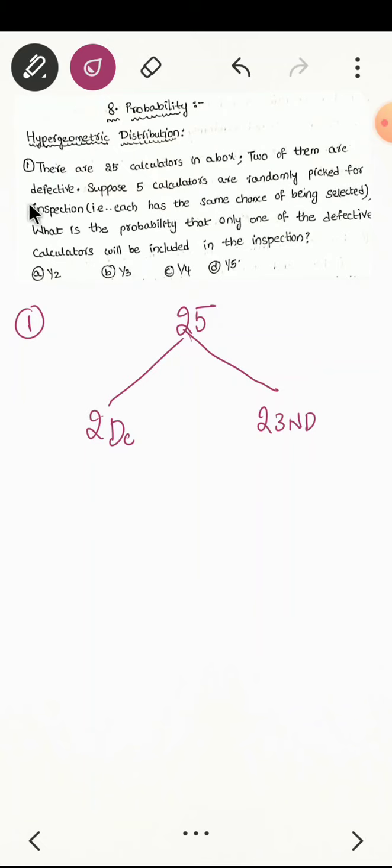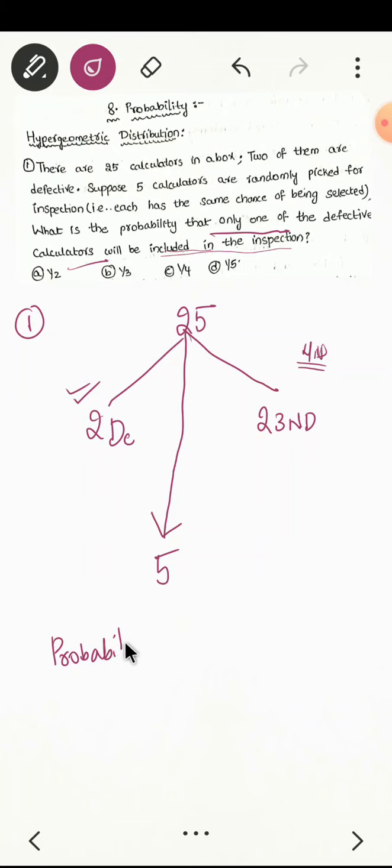Suppose 5 calculators are randomly picked. We don't know which calculators we are picking. From these 25, 5 calculators are randomly picked. Each has same chance of being selected. What is the probability that one of the defective calculators will be included in the inspection? While doing inspection, we should get only one of the defective calculators, and the other four should be non-defective calculators. So probability is equal to the probability that one item is defective and the others are not in the inspection.